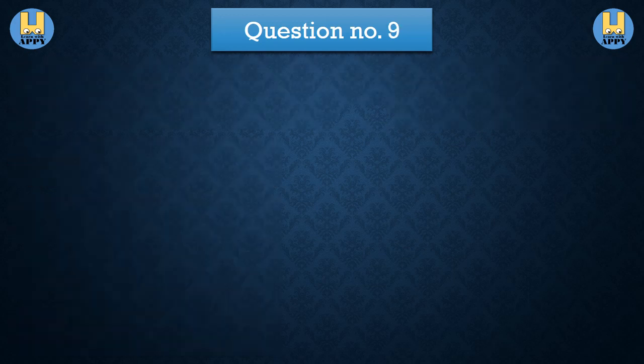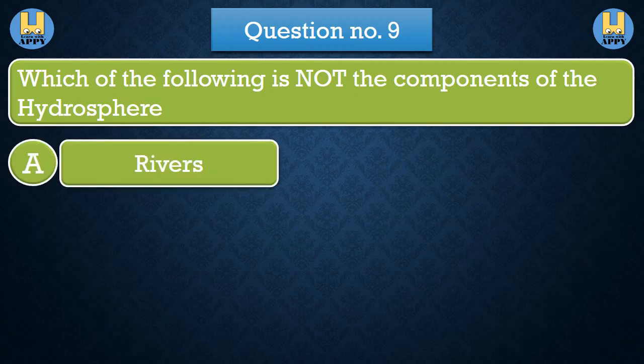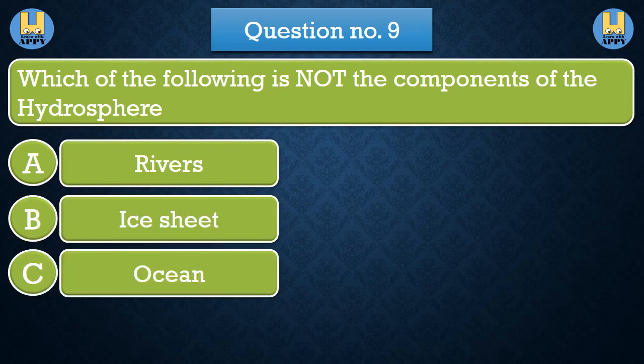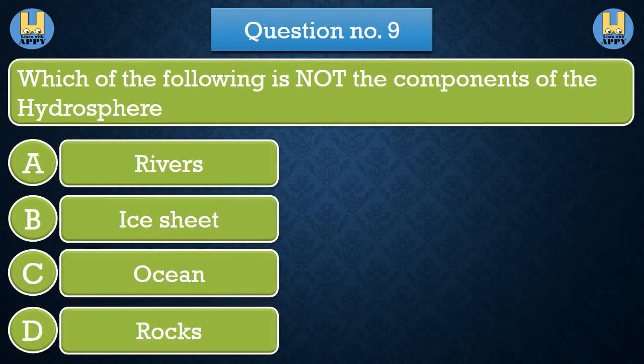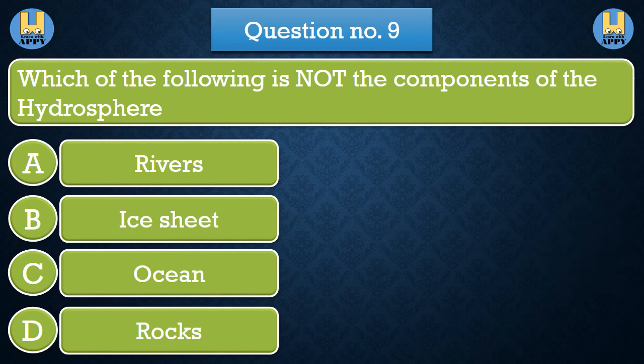Question number 9. Which of the following is not a component of the hydrosphere? Option A, rivers. Option B, ice sheet. Option C, glaciers. Option D, rocks. The correct answer is option D, rocks.